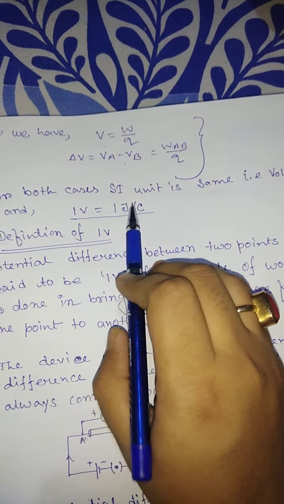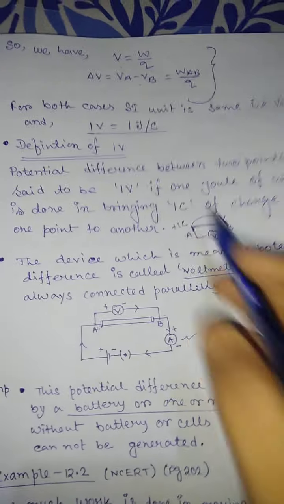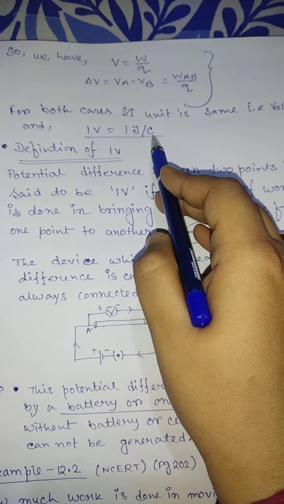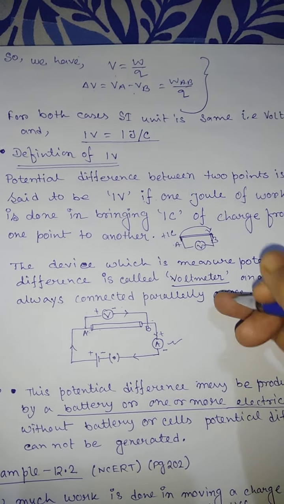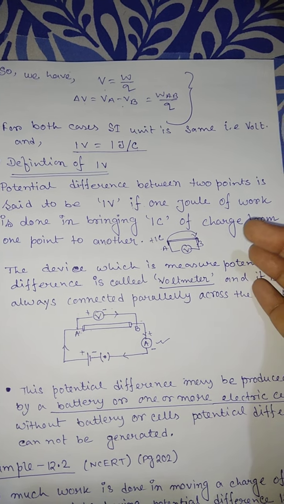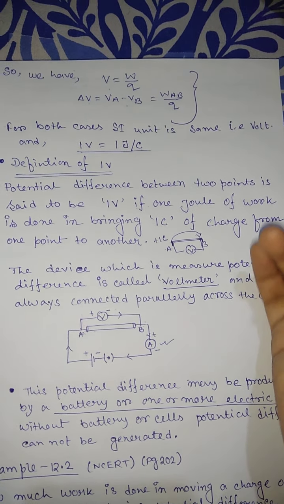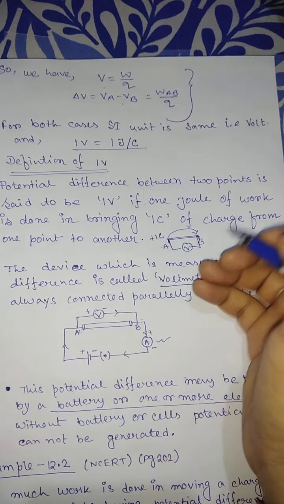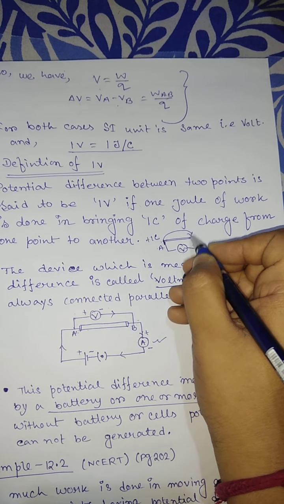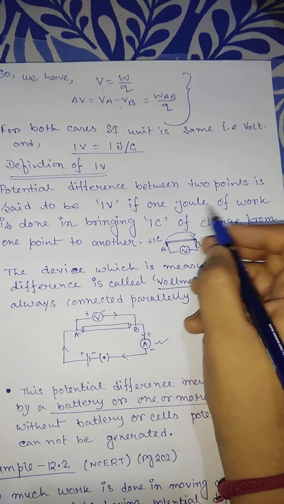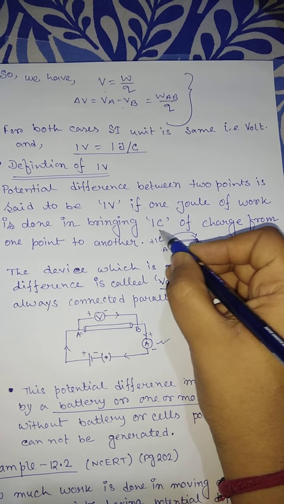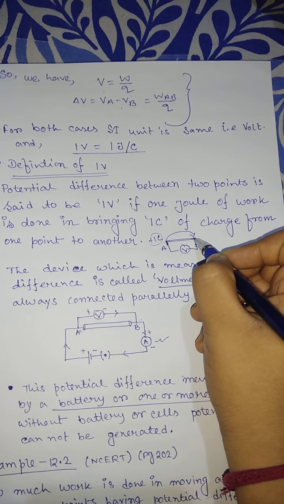So 1 volt equals 1 joule per coulomb. Now how do we define 1 volt? Here the work done is 1 joule and the charge is 1 coulomb. If 1 joule of work is done when bringing 1 coulomb of charge from one point to another, suppose these are 2 points, A to B, then whatever potential difference is generated between those 2 points is called 1 volt.